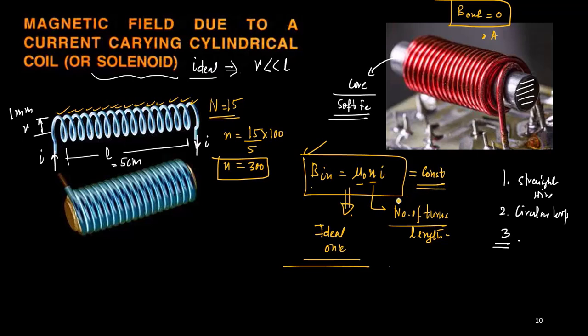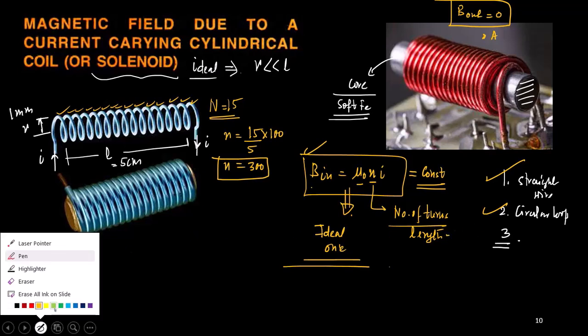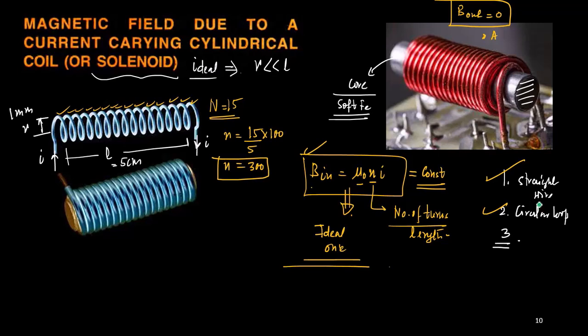Earlier, for the straight wire and the circular loop, I was getting a variable magnetic field, where the expression depends on other quantities, so these are variable magnetic fields. But this one is constant. Whenever I get a constant magnetic field, it is known as a uniform magnetic field. So a solenoid can produce a uniform magnetic field. That means its field remains constant throughout.